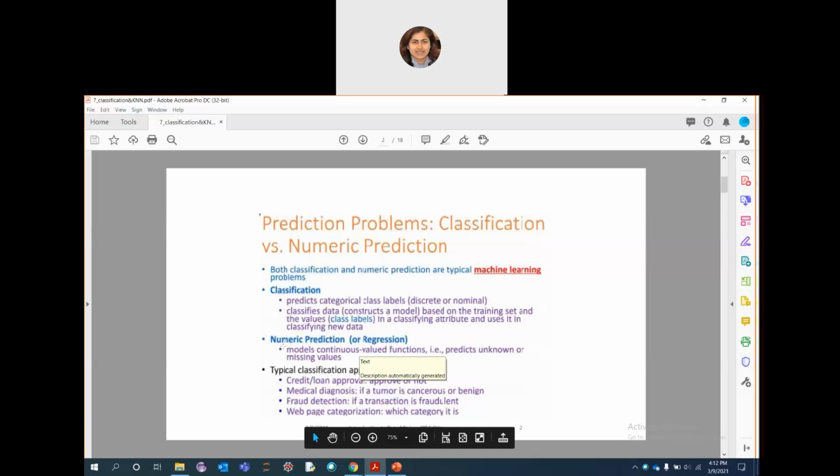And one type is numeric prediction, which is a special type of prediction mostly considered in regression problems. What is regression? Some examples I can give you: stock market prediction or real estate value prediction.